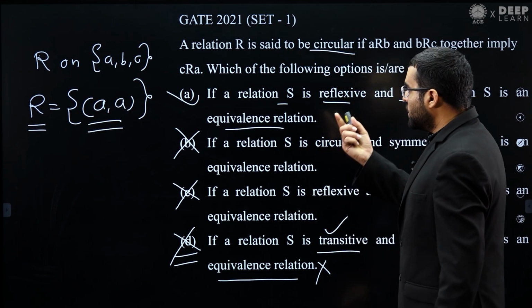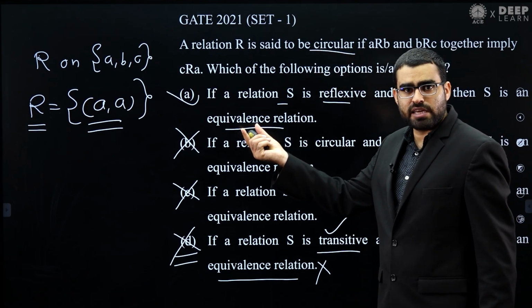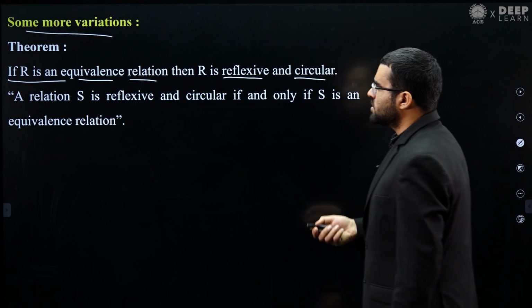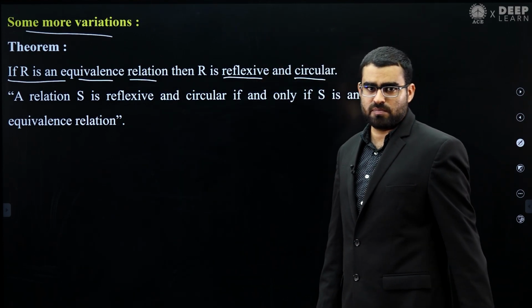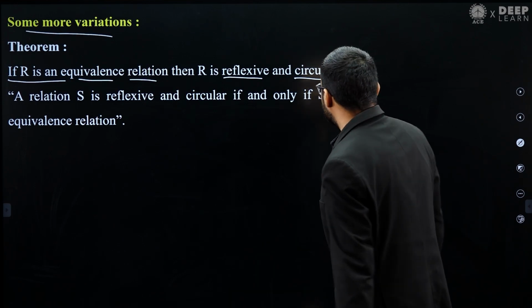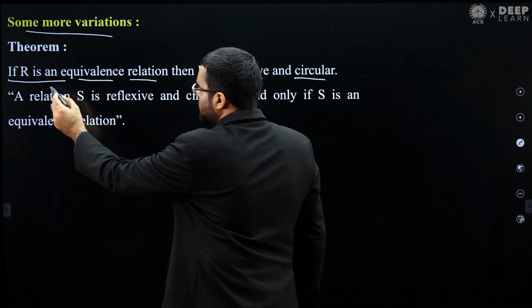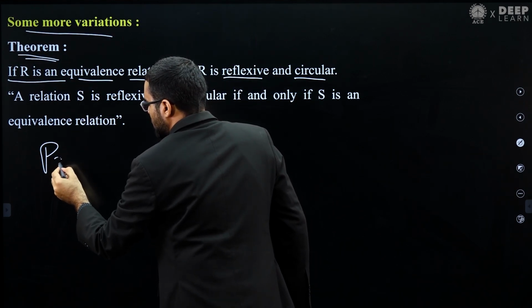But actually the converse is also true. The converse of statement A is also true. It means that if you have a relation R which is an equivalence relation, then it will definitely be circular. So how can we prove it? Let's see the proof of this statement.